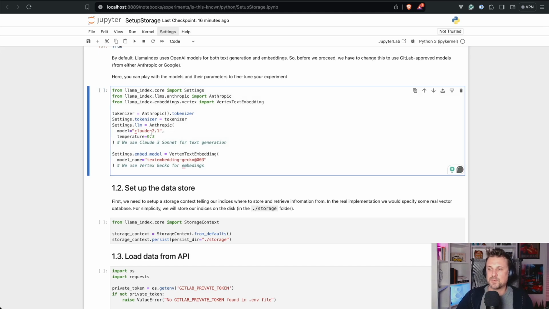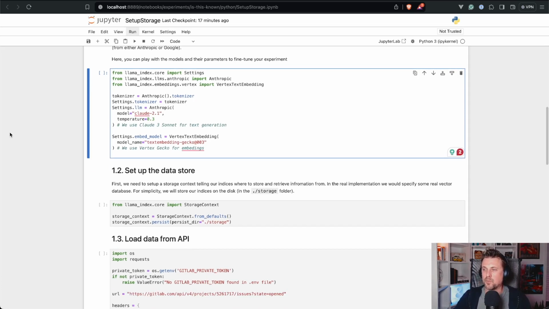In this case, as I said, we point to Claude 2.1. This is a much less capable model compared to the Claude 3 Sonnet that we tried in the first video. But for this particular step, Claude 2.1 is totally fine. It is enough. We do not need to update it here. Claude 2.1 is probably cheaper to use than Claude 3. This step is setting up storage, and we'll talk about what that storage is in a second. Now let's go to the next.